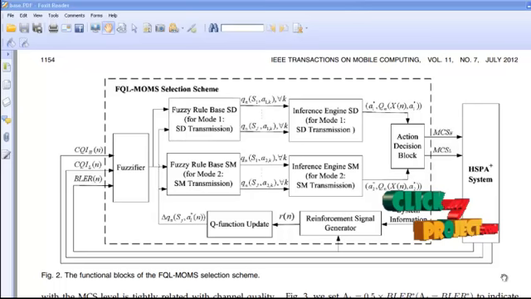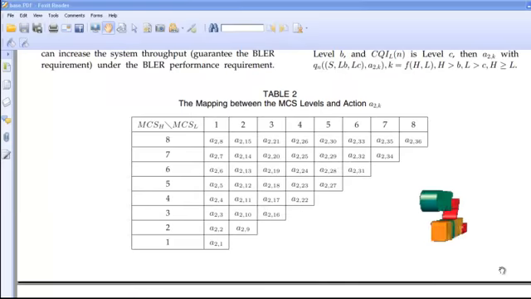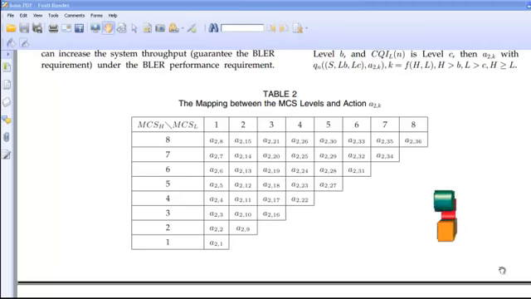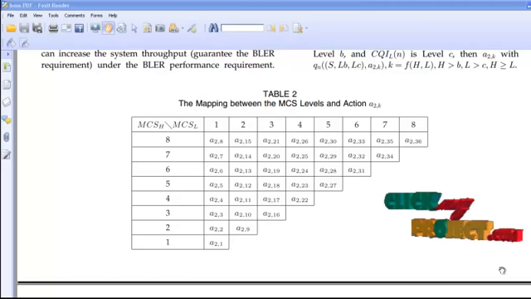If the output is equal to 1, then the FQL MOMS selection scheme selects the SD transmission mode and outputs MCS SH only for the primary data stream. If the output is equal to 2, then it chooses the SM transmission mode and outputs MCS H and MCS L for both primary and secondary data streams. This mapping table is used for mapping between the MCS levels and the action levels. In this paper, we are using a total of 8 MCS levels for both MCS H and MCS L.